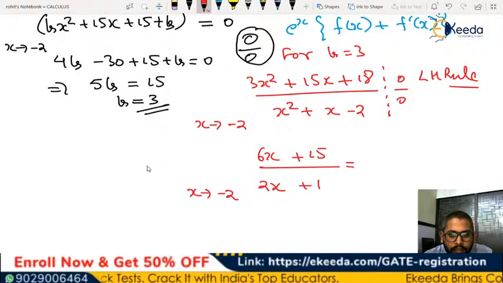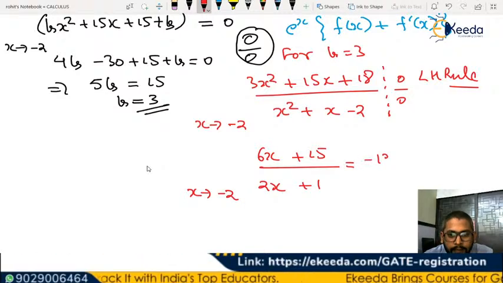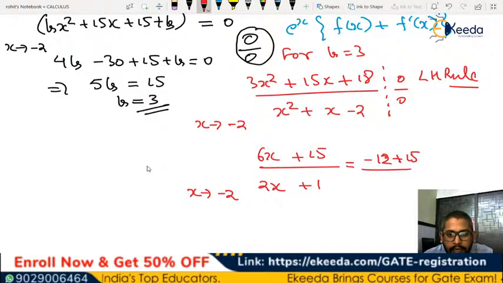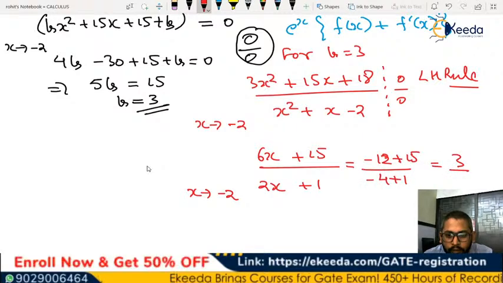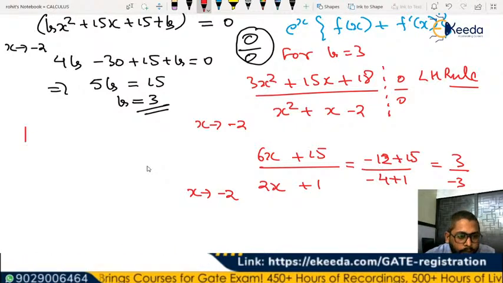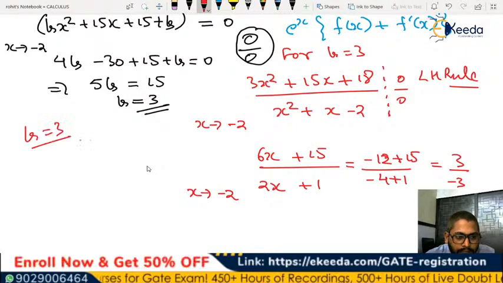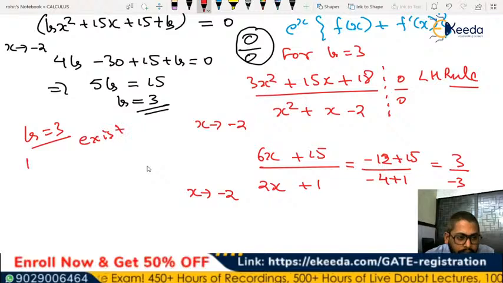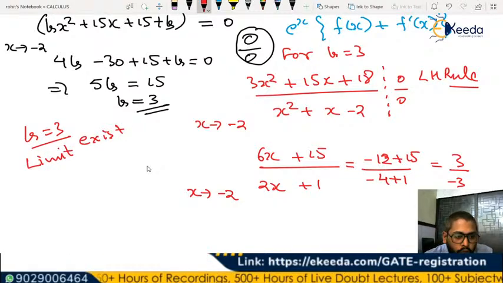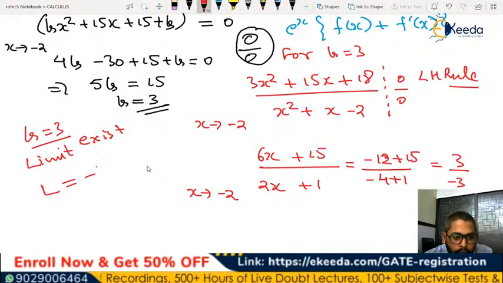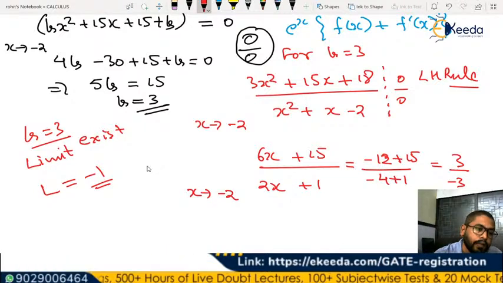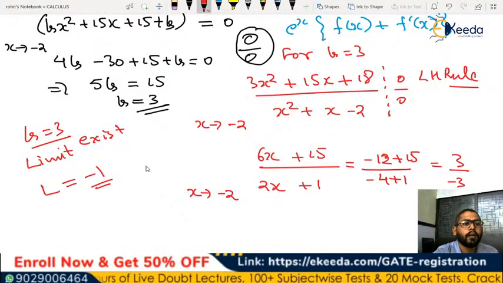So this is going to be minus 12 plus 15 and minus 4 plus 1. So this is going to be 3 by minus 3, which is equal to minus 1. That means for b is equal to 3, the limit will exist and the value will be L is equal to minus 1. Correctly said, right? Yes, Kalyan?